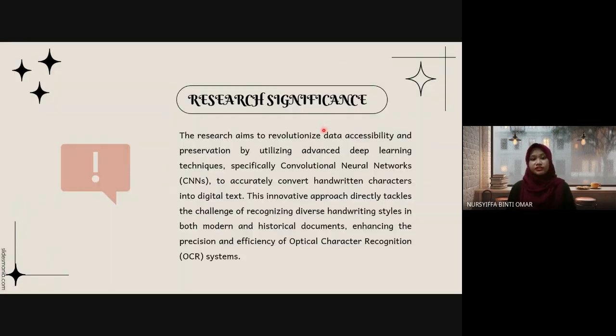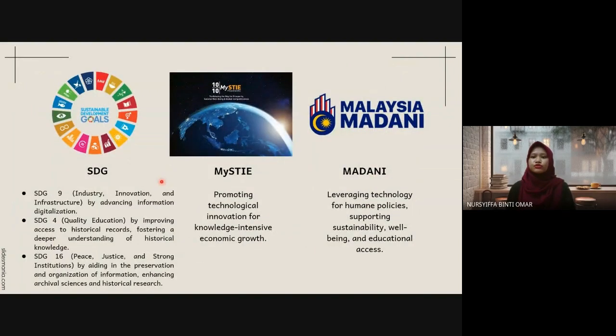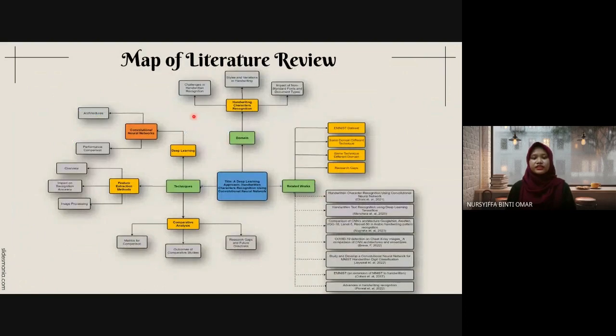Furthermore, for research significance, the goal of this project is to bring significant improvements in the way data can be accessed and preserved, by making data more readily available. It aims to use advanced deep learning techniques like CNN to convert handwritten characters into digital text more accurately. This project also contributes to three main frameworks, which are SDG, Sustainable Development Goals, MISTI, and also Madani. Now, let's proceed with the literature review.